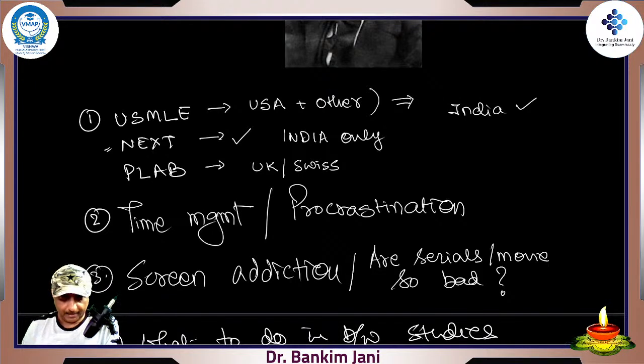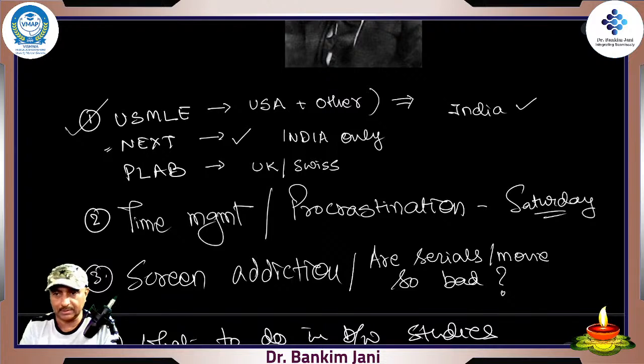Regarding time management, procrastination, so many emails. Sure, Saturday would be the day on which we'll be talking at length about this, right? Regarding which books to purchase, I told you, right? Even in the last PDF it has been mentioned, so I have written about it.